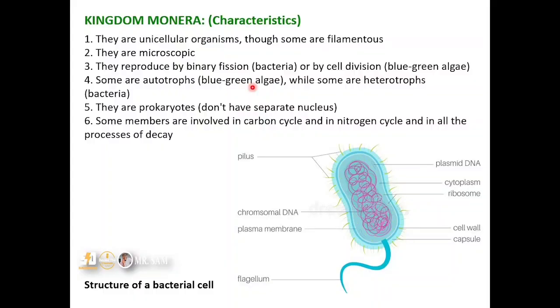And some members are involved in the carbon cycle and the nitrogen cycle, and in all the processes of decay. These members obviously are bacteria. They are mostly involved in our nutrient cycle, which helps to ensure that nutrients in the environment are cycled back and forth. Now, this is a typical diagram of a bacterial cell. Okay, then we go to the next one,